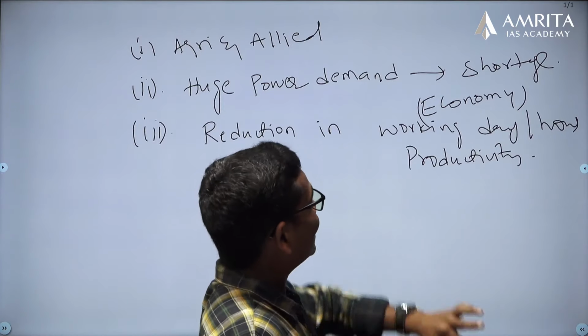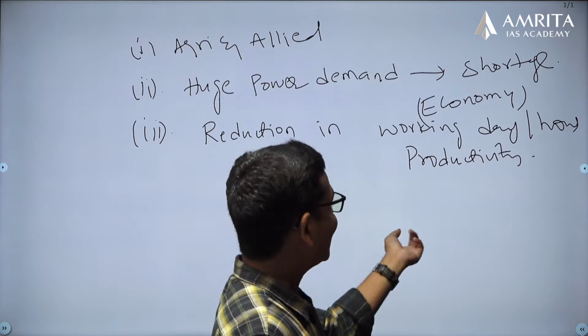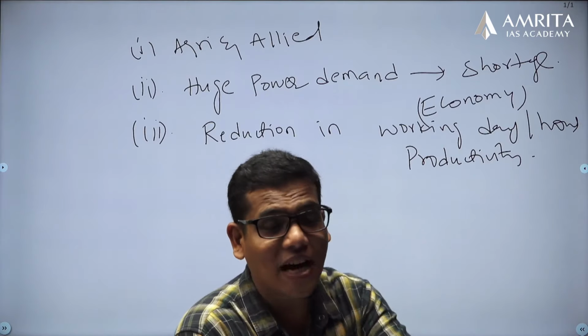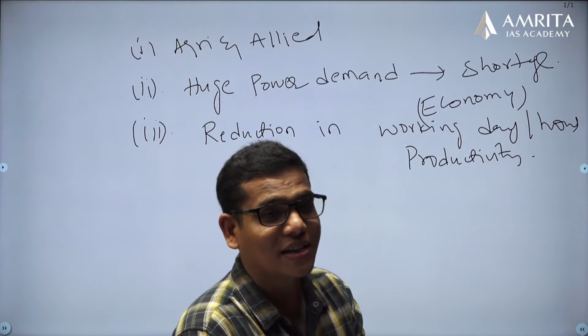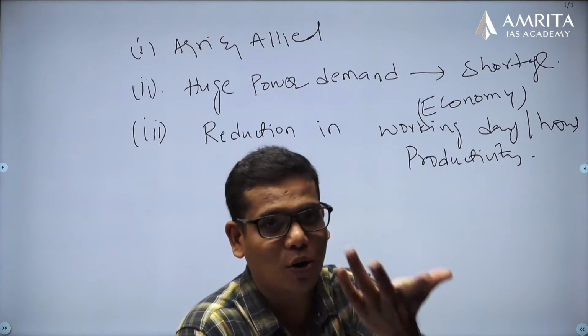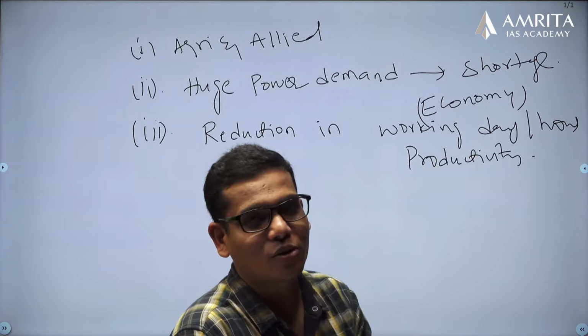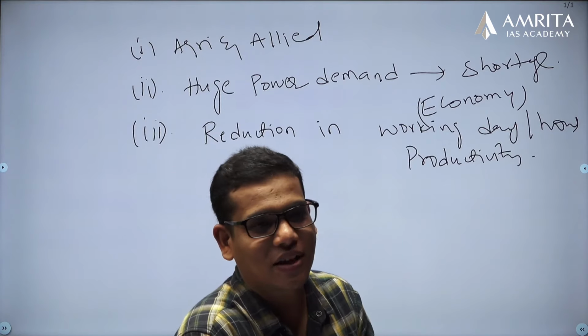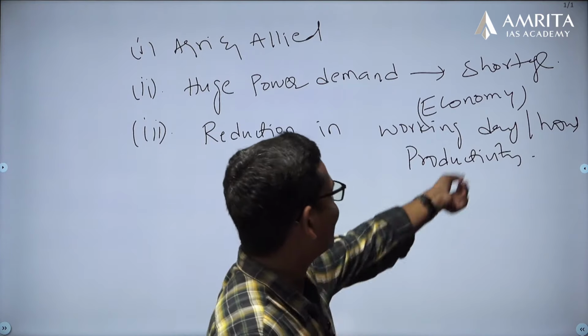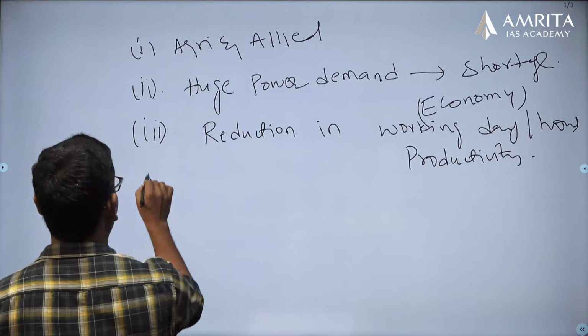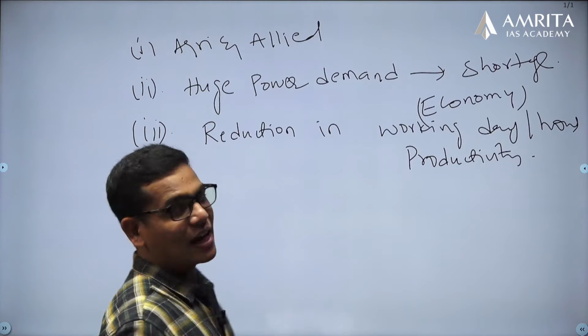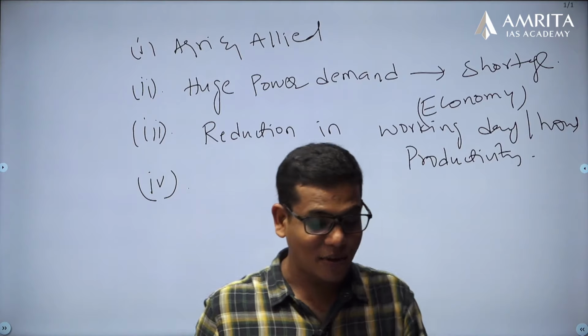Some days they don't go at all. Even if they are working, the productivity is less, because in India the majority of people work in open fields. Not everyone has the luxury to sit in an AC room and do the work. Only a few people have that luxury. So productivity, working days and working hours are affected, and it obviously affects production and economic activity.